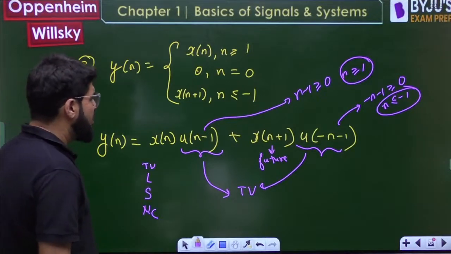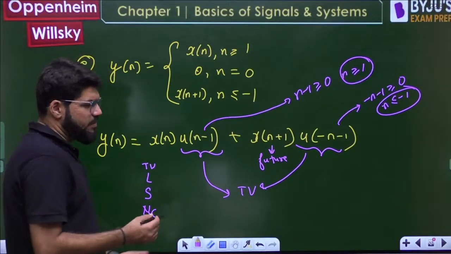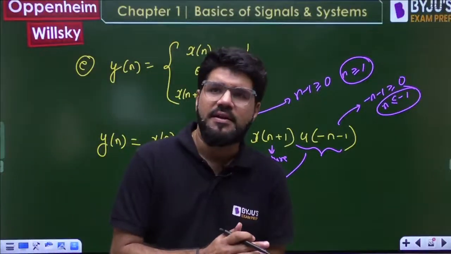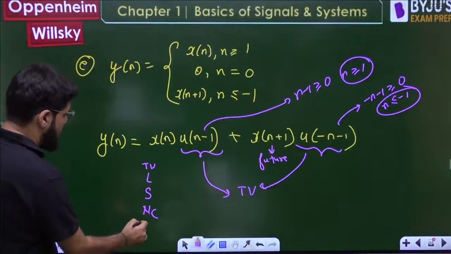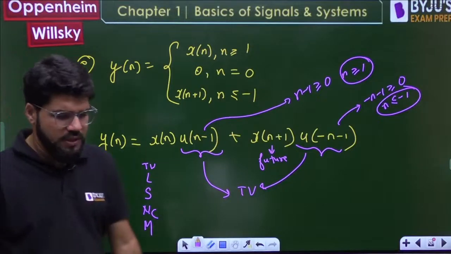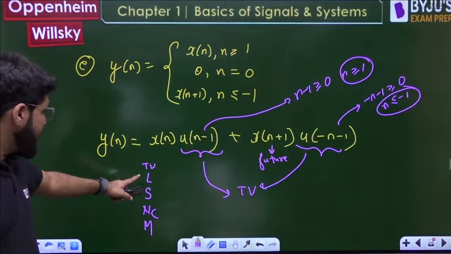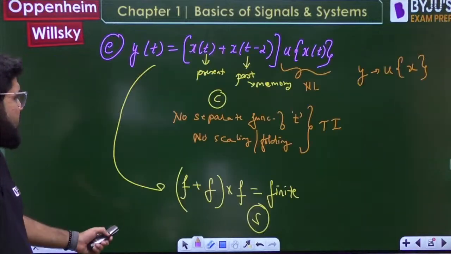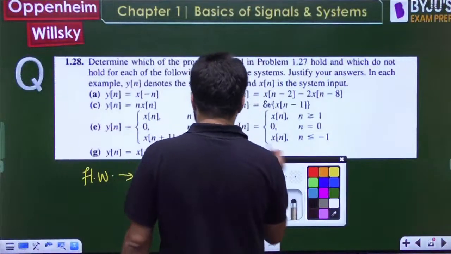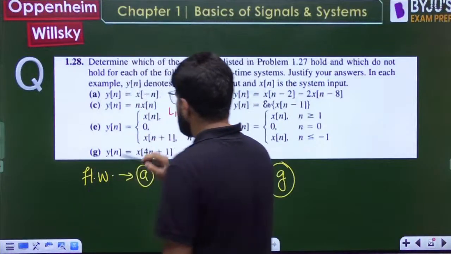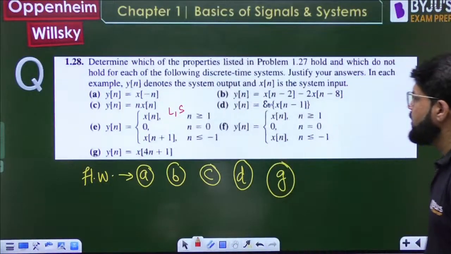What else is left? Memory. Memoryless means static system, only present. If it is non-causal then it definitely has memory. So what is the answer? It is actually only linear and stable. We need to specify that property, na? So E is only linear and stable. Okay, next we will come to F.